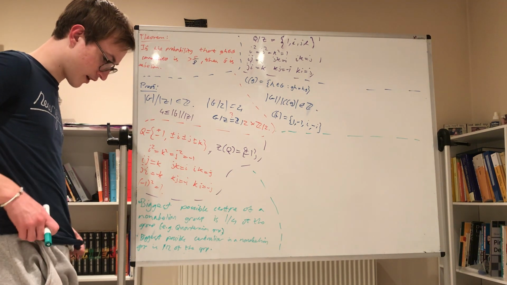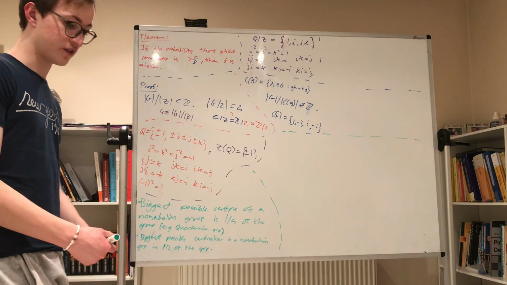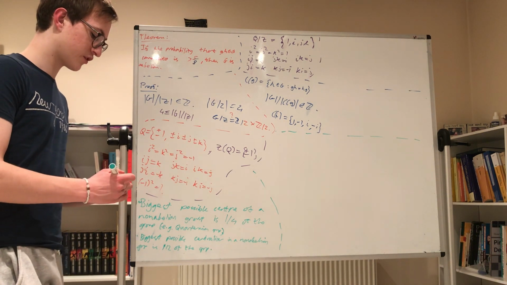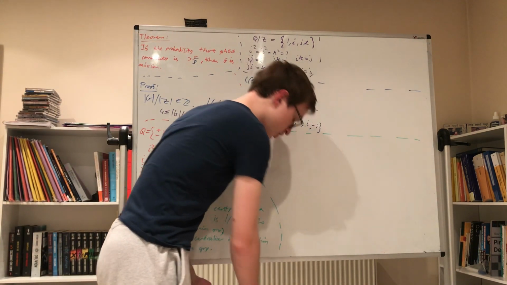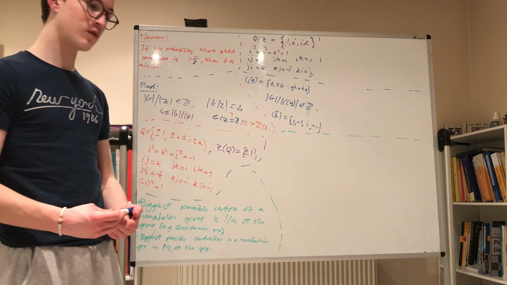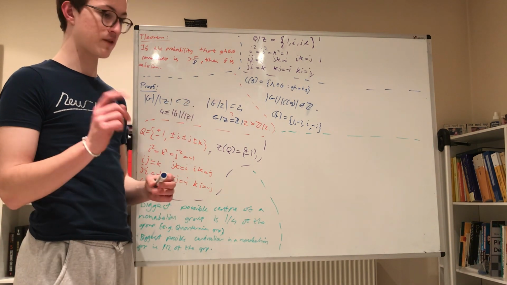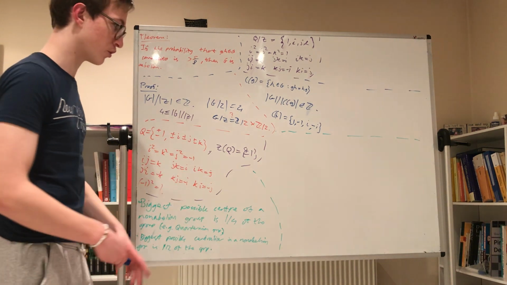So let's take some element G. Now the chances that this element G commutes with some other arbitrary element H can be given as follows. Well, the chances that it's in the center is 1/4.